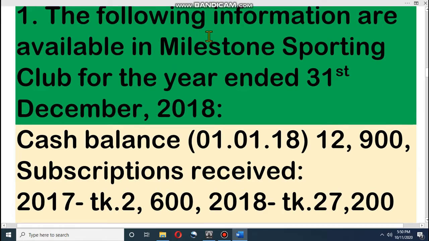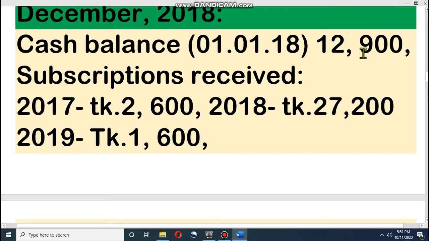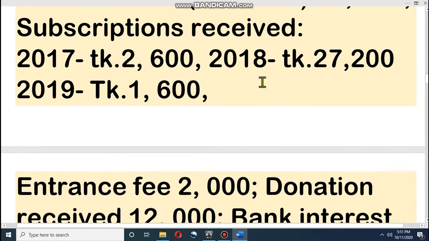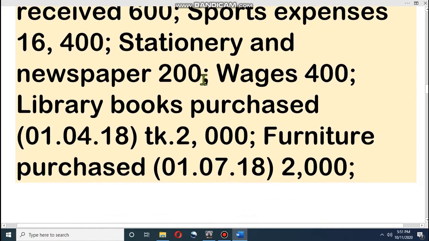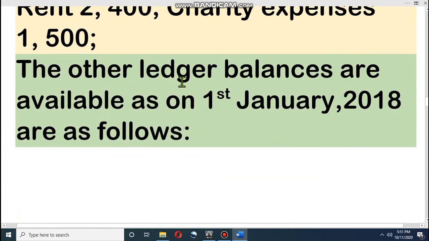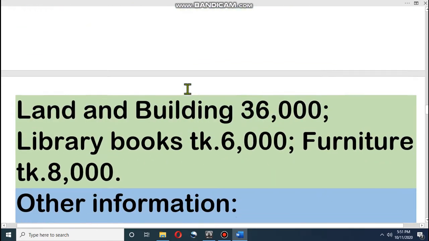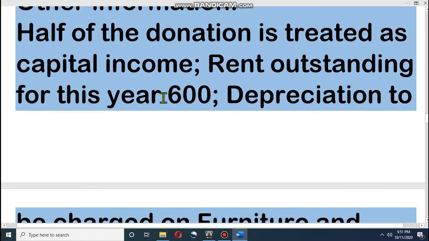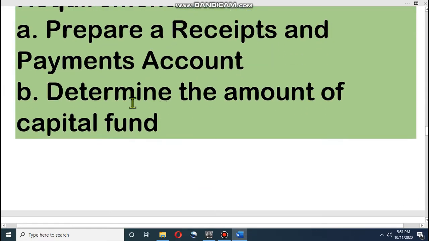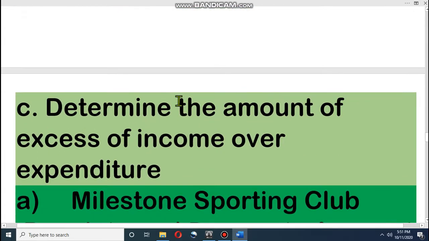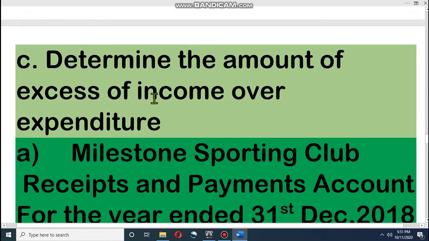The question is: the following information is available of Milestone Sporting Club for the year ended 31st December 2018. That means it is a sporting club, so it is a non-profit making organization. The cash balance of this organization, subscription received from the club members, entrance fees, and other receipts and payments are given here. The other ledger balances available are land and building, library, and other information. The requirements are: receipt and payment account, determine the amount of capital fund, and determine the amount of excess of income over expenditure.